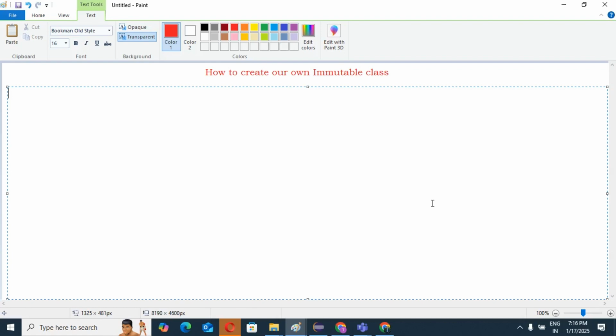Let's see, first we need to know very well what immutable is and why a String is called an immutable class, right? First these two things we need to understand before starting how to create our own immutable class. What two things, guys? First question: what is immutable? What is the immutable word, guys?